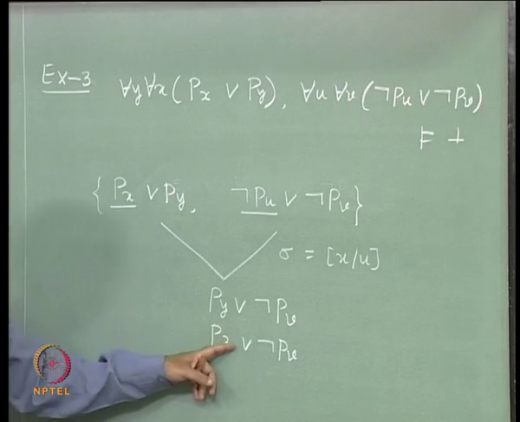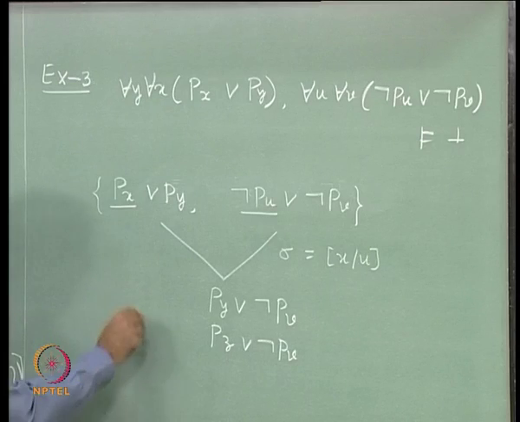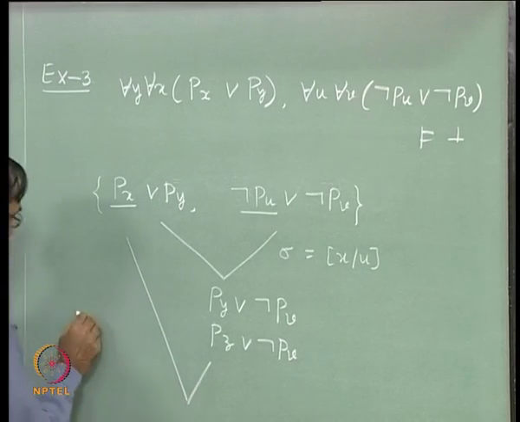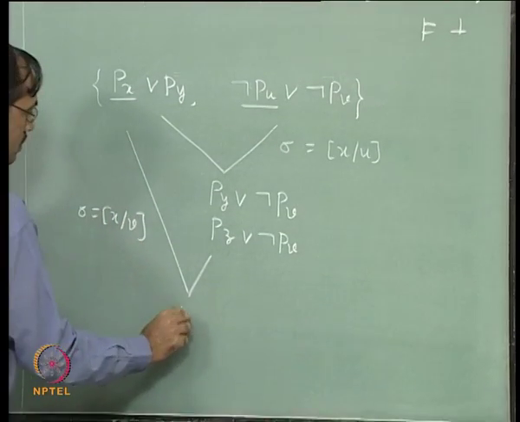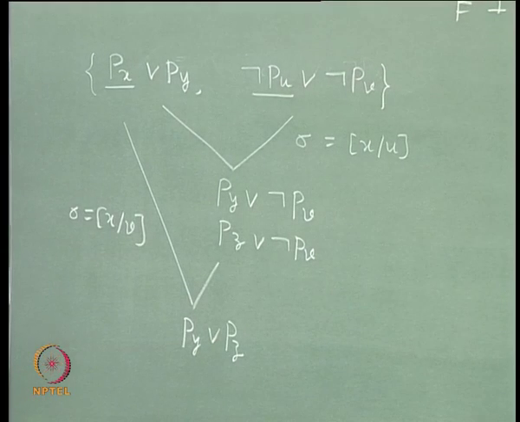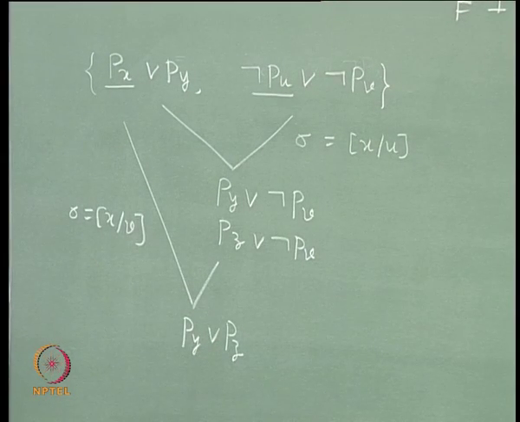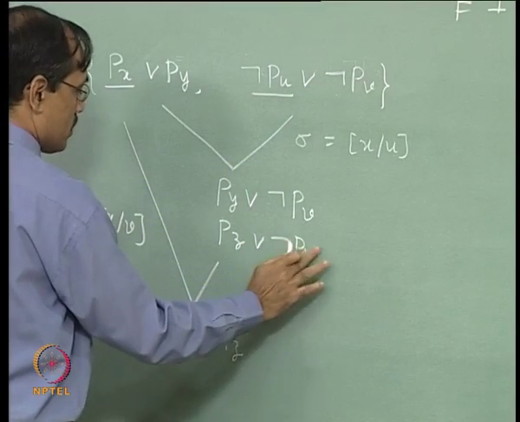Now, first two, if I see say not Pv with Px, sigma I would choose x by v and that gives Py or Pz. Okay. Or if I do with this resolution, I would have chosen this as W.